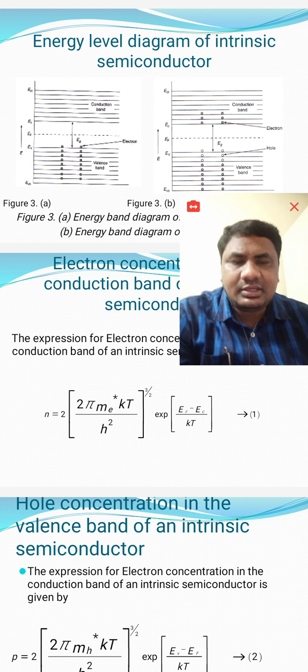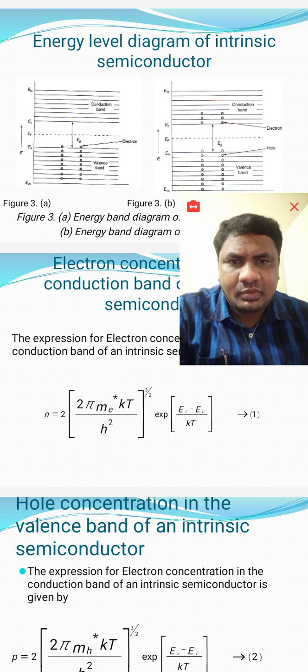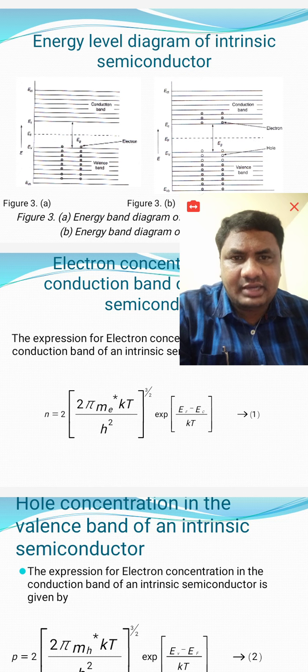Whereas an extrinsic semiconductor means an impure semiconductor. There are two types of extrinsic semiconductors, namely the N-type semiconductor and the P-type semiconductor. N-type means negative type semiconductor. We can obtain this by adding pentavalent, fifth group elements to pure silicon or germanium atoms. If we add trivalent, that is third group elements, as impurities to pure silicon or germanium, then it gives a P-type semiconductor, that is a positive type semiconductor.